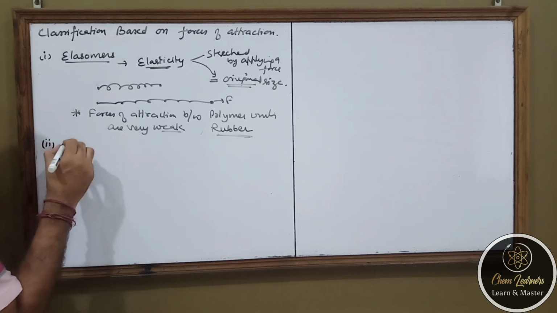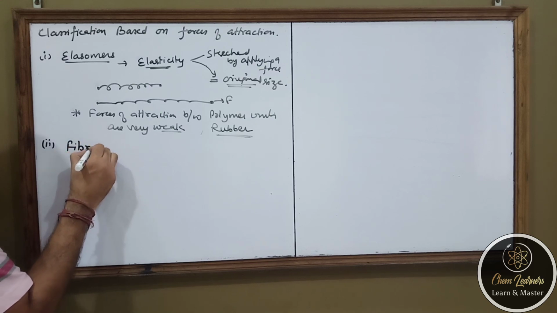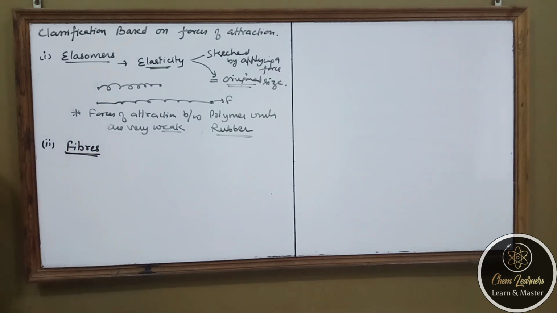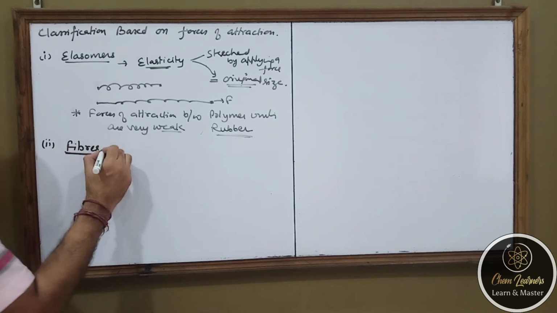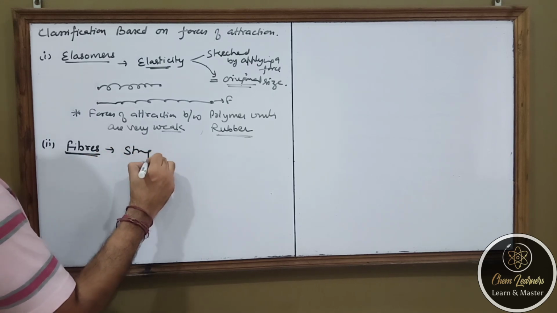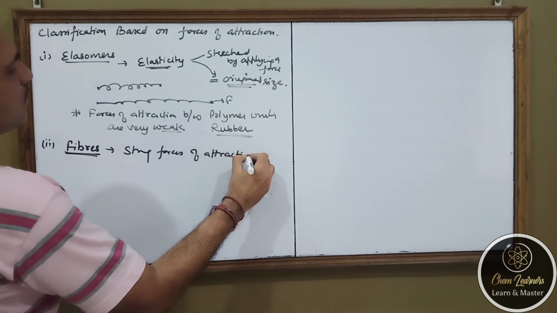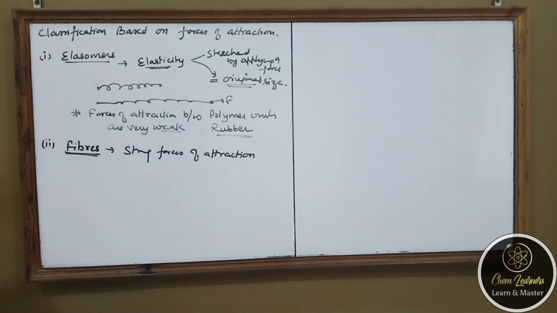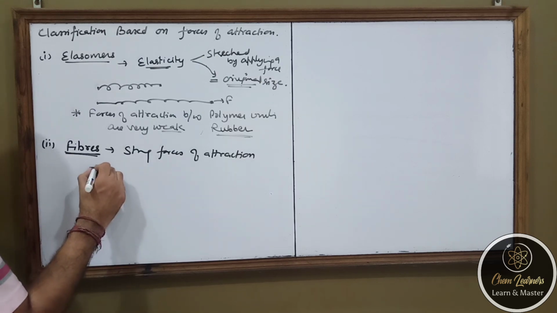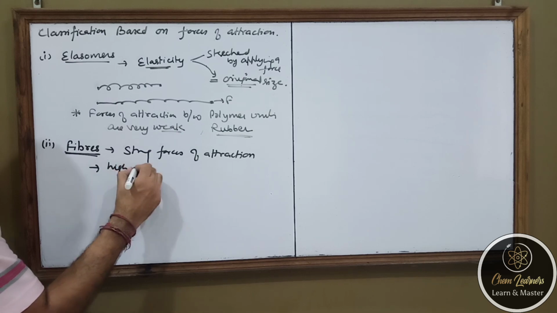Now the second type is fibers. Fibers are those polymers which have strong forces of attraction. So if the polymeric units formed after the polymerization process have strong forces of attraction, they are known as fibers. That means they have high tensile strength.